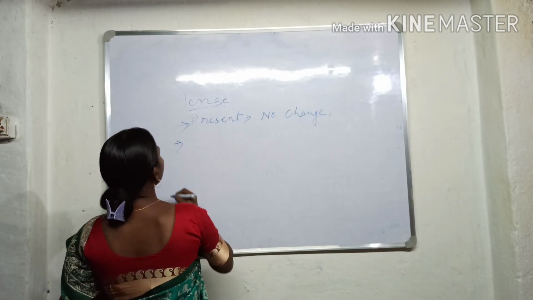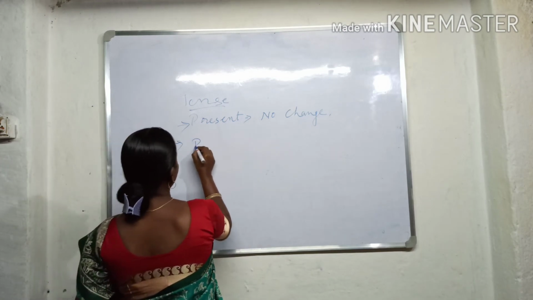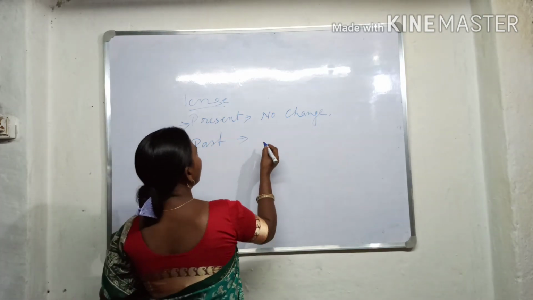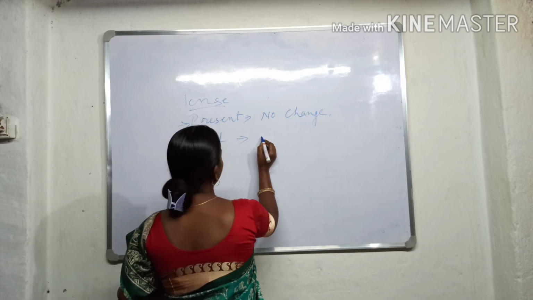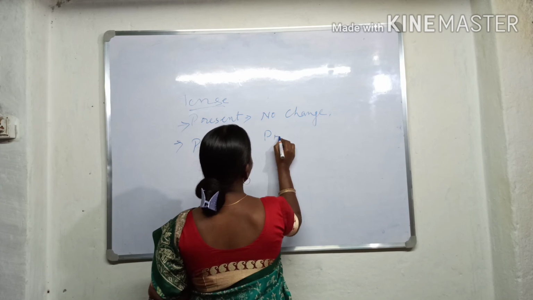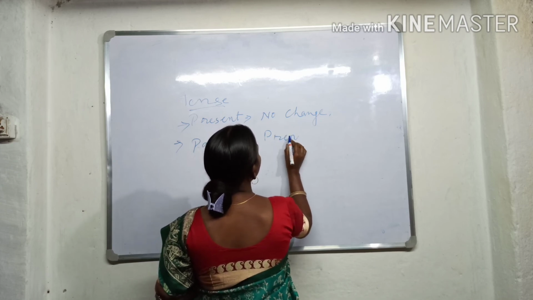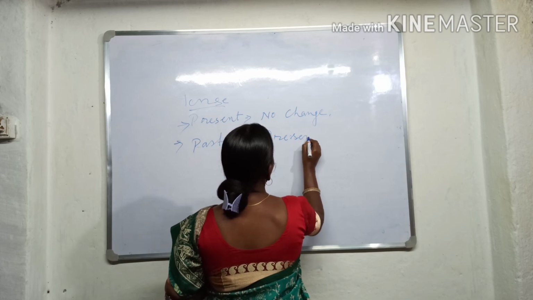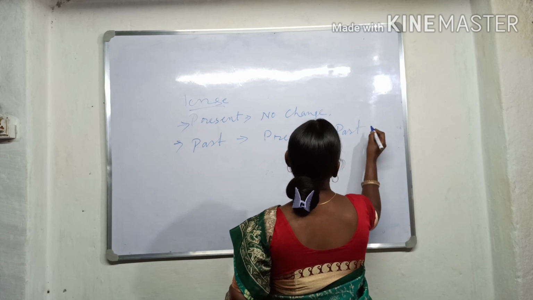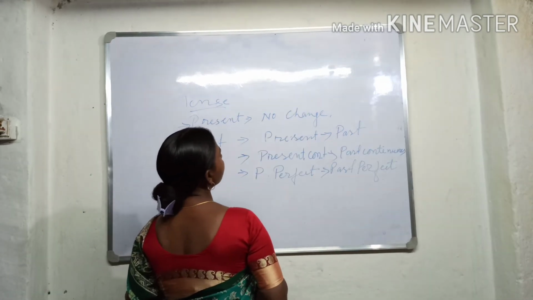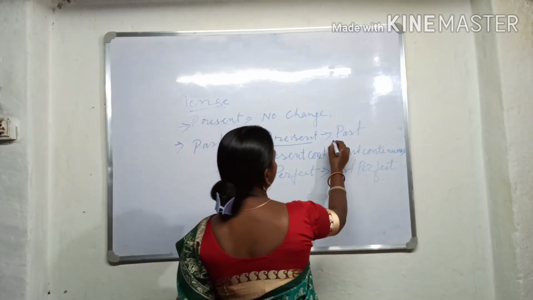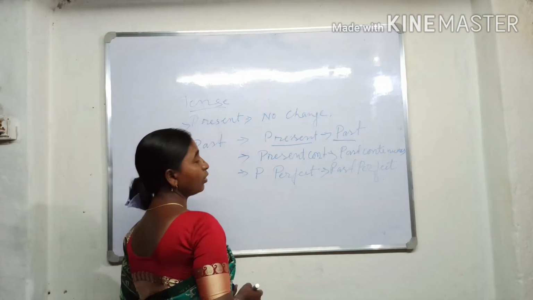If the reporting verb is past tense, the reported speech changes. If the reported speech is in present, it changes into past. So if the reported speech is in present tense, it changes into past. Present changes into past.